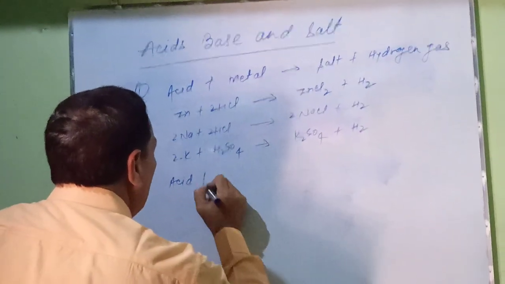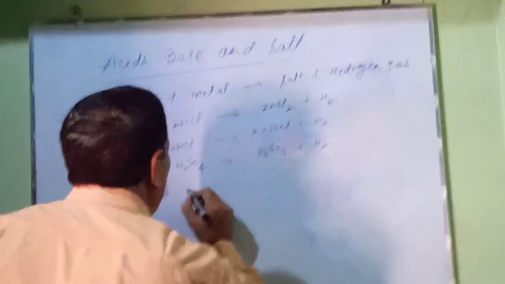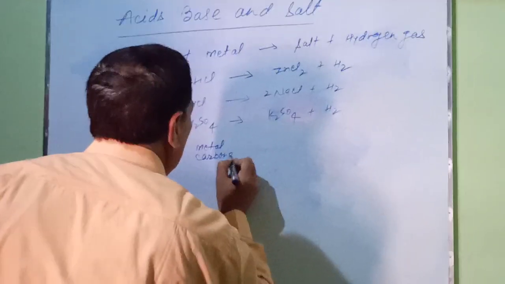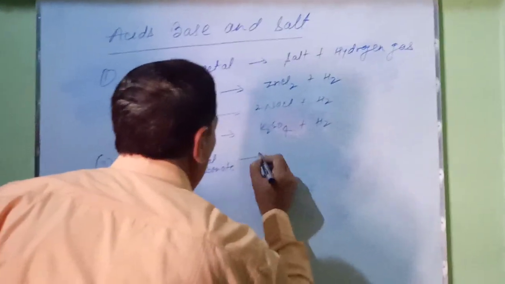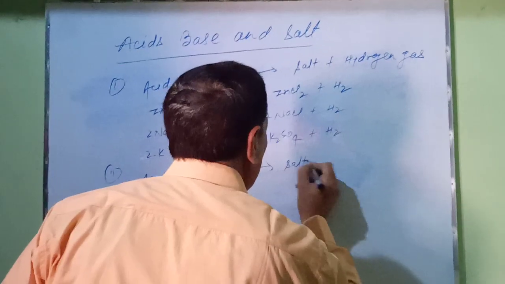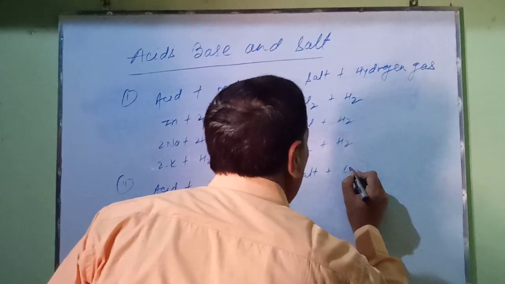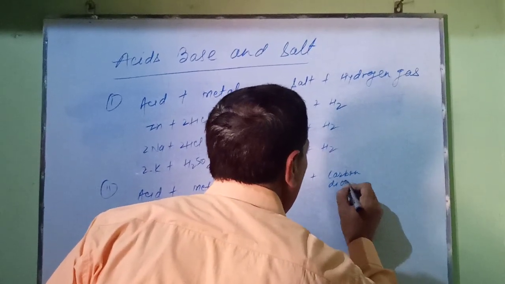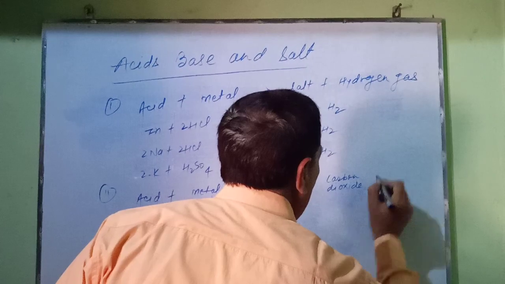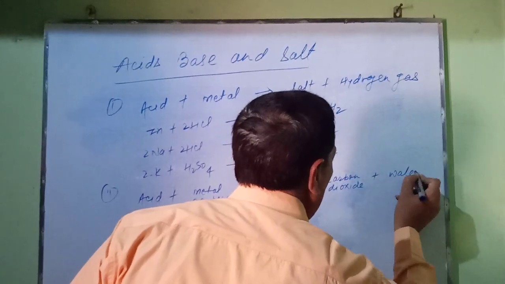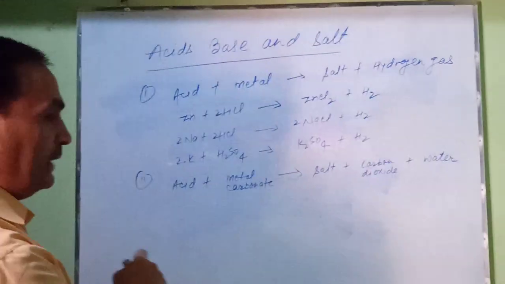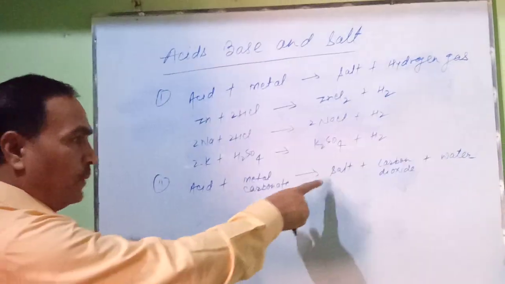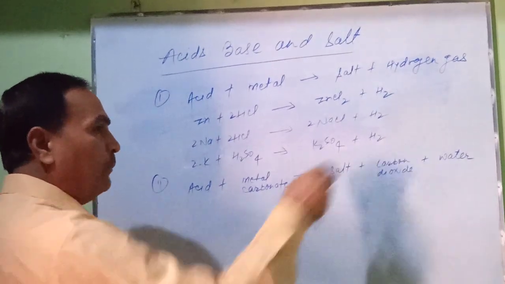Acid plus metal carbonate gives salt, carbon dioxide, plus water. When acid reacts with metal carbonate or metal bicarbonate, it forms salt, carbon dioxide and produces water.